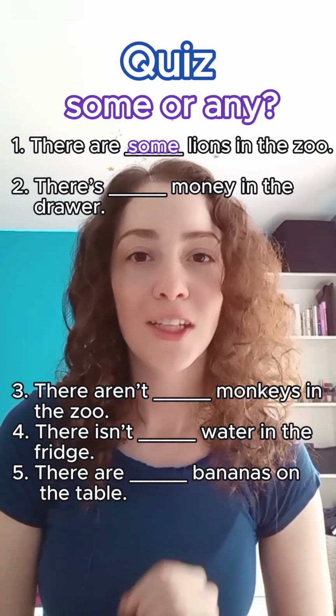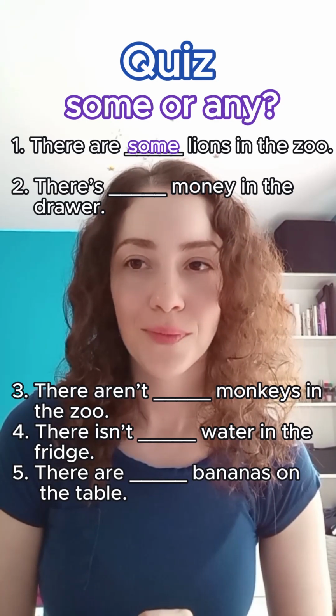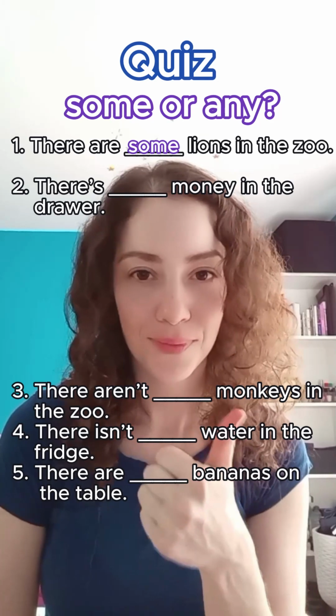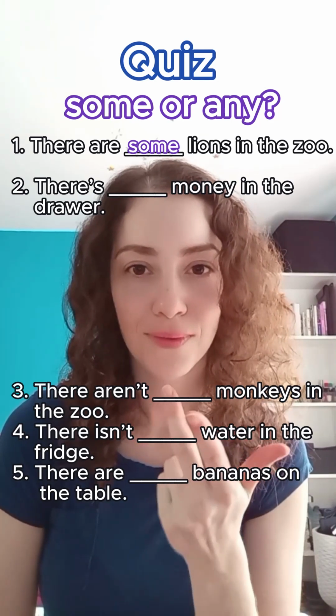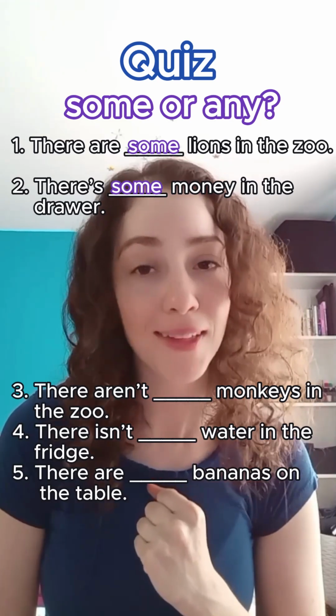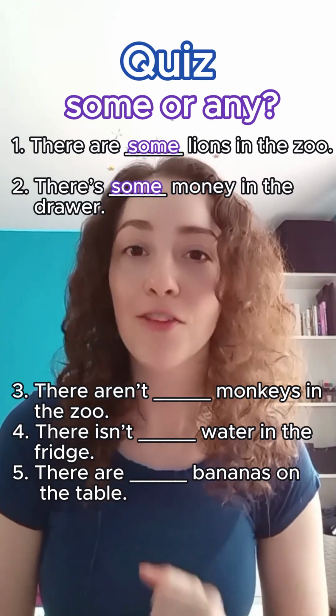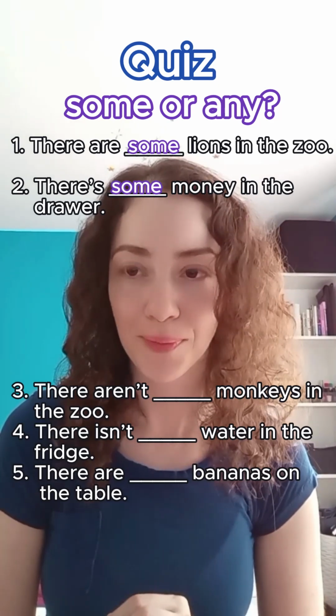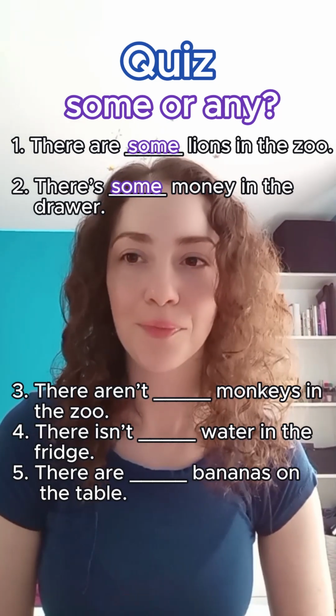There's money in the drawer. Is it some money or any money? Some, right? It's a positive sentence. Positive, uncountable. There's some money in the drawer. Okay, let's go over number three.